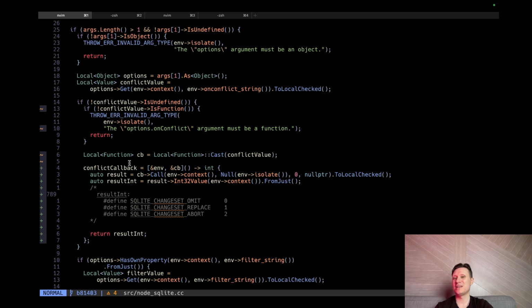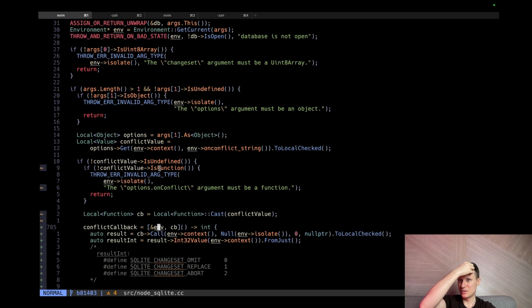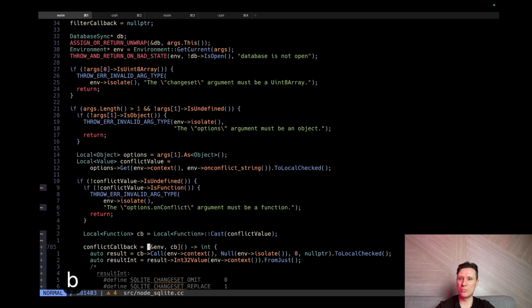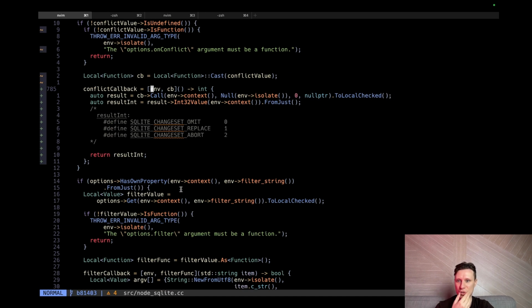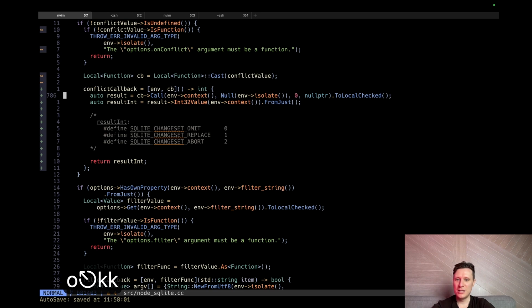But there's an issue here. Because this scope is limited, this guy will be killed. So we can't pass it like here, because when we leave this C++ scope, this guy will be destroyed. I believe we need to copy it. And environment, let's copy environment too, but it's just a pointer. Yeah, some pointer. Let's just copy it too. I'm not sure. Perhaps they will crash because I don't know how to capture stuff in C++. Let's put a breakpoint here.